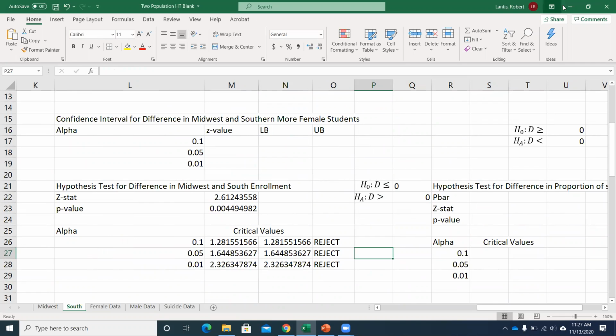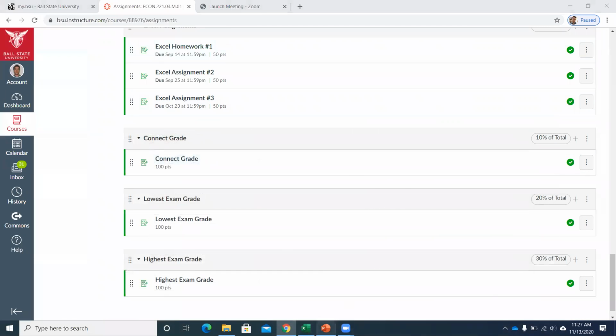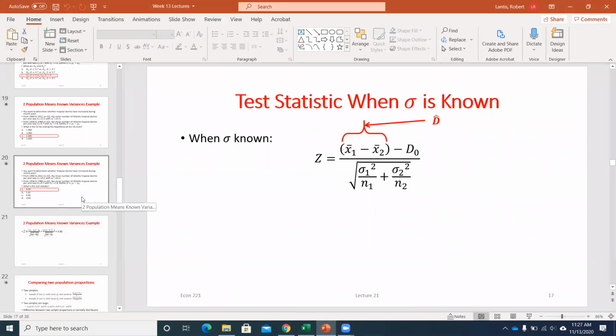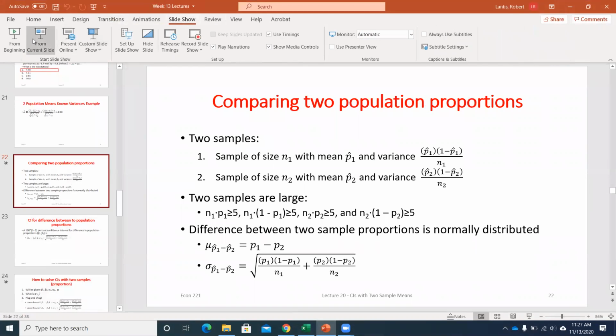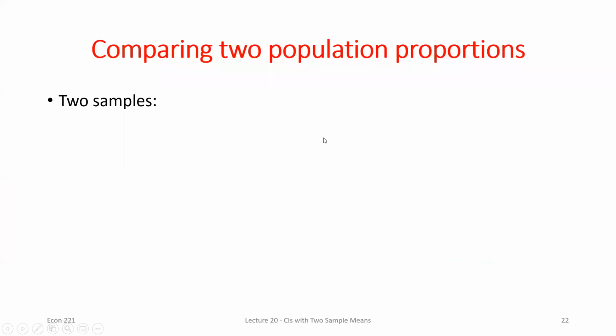All right, so with that all in mind, we're going to keep working through some more stuff. So let's say instead of comparing two means, we want to compare two population proportions. All right, so we can do this pretty easily.